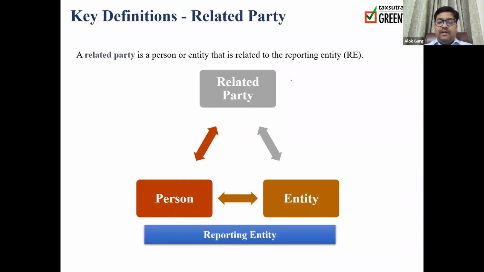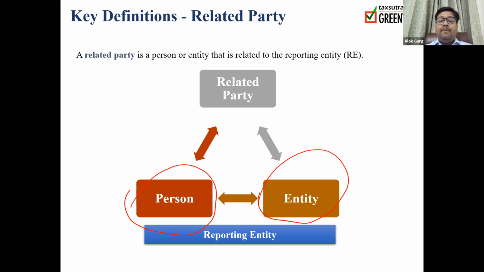Now, first question and very important aspect of this particular standard, who is a related party? A related party is nothing. It could be a person or it could be an entity. So it could be a living thing or it could be a non-living thing. It could be a person, like I am a person, okay? It could be an entity like A Limited, B Limited, C Limited, ABC and Associates LLP. So these could be the related party, okay?